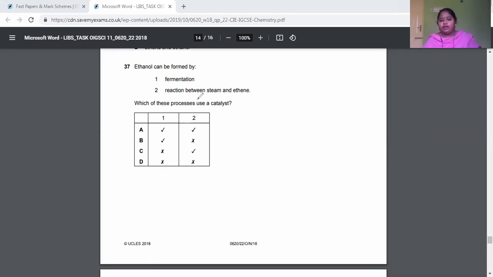We know. And which of these processes use a catalyst? Over here we use enzymes as a catalyst, zymase and invertase. But in the reaction between steam and ethene, steam, again water vapor, at 300 degrees Celsius, you know the temperature, in the presence of phosphoric acid as a catalyst, you get ethanol.